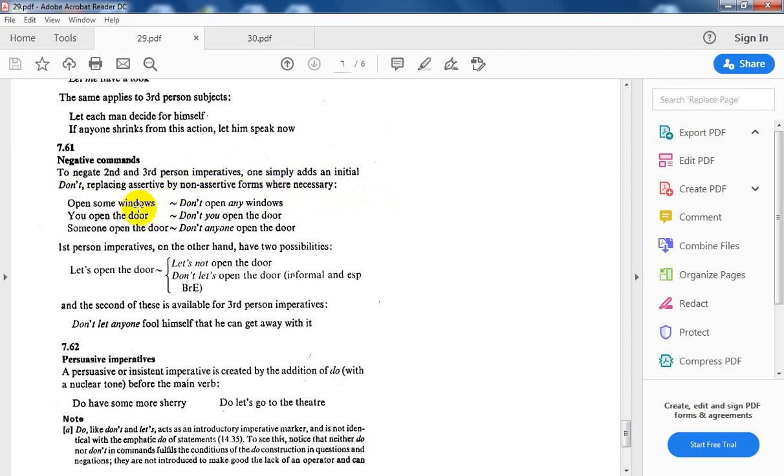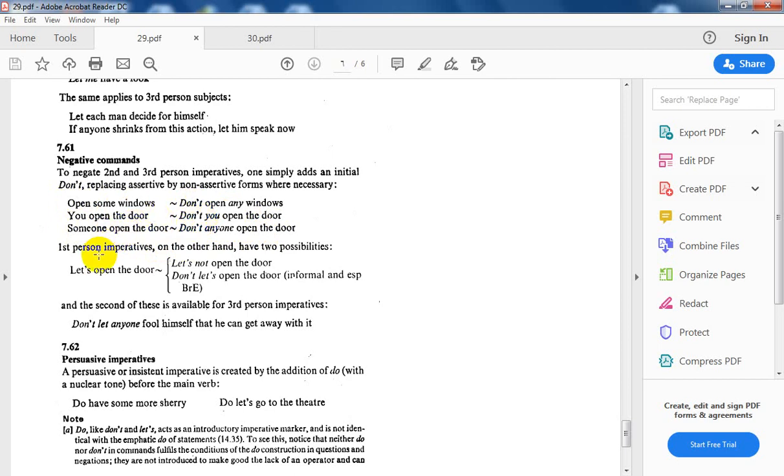Say, open some windows; don't open any. You open the door; don't you open the door. Only putting don't before it, and everything assertive will become non-assertive. Someone open the door; don't anyone open the door. This concerns the second and third person.